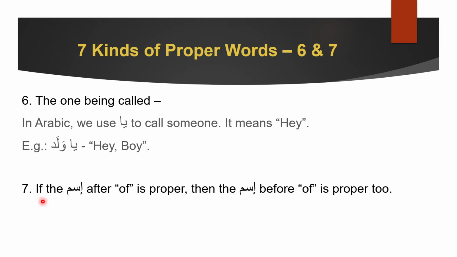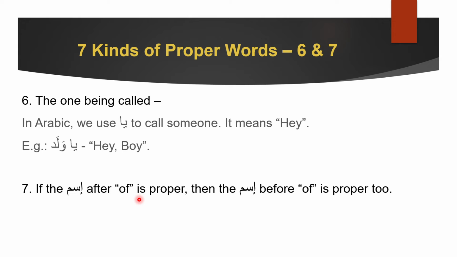Next, this is a long sentence and you will not understand this today. We are not here to understand this today. You just need to know that this exists for now, okay? When we move on to future lessons, more advanced lessons, we'll be talking about this. So what is it? If the ism after of is proper, then the ism before of is proper too. That's what it is. I'm not explaining it, just know that this exists. Okay, so the things that you don't know, this is one of them. Just know that it exists, but you don't know what it means. Okay, so that's it. We are done with proper words now. We are done with the kinds of proper words now.